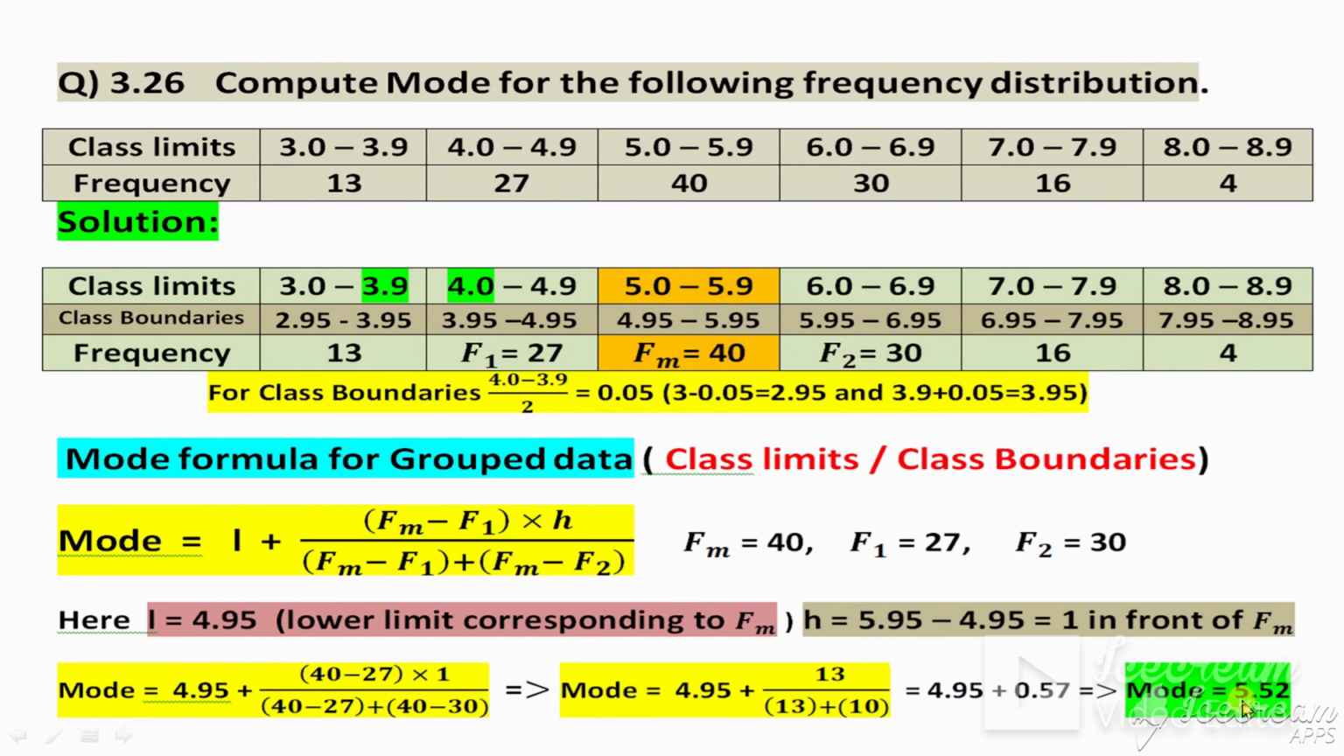Now how will you confirm whether it is true or not? Look, this answer will always lie in this Fm class. Fm, look, it is 4.95 to 5.95. So the position of the answer is here, 5.52 is here. 5.52 is less than 5.95, so our answer is true.